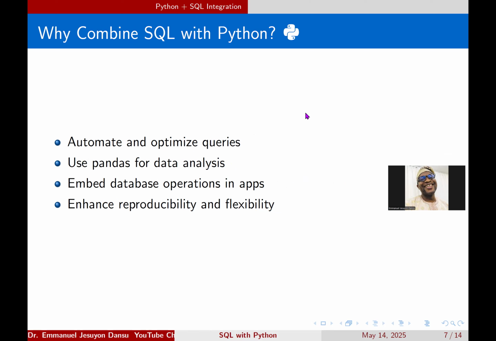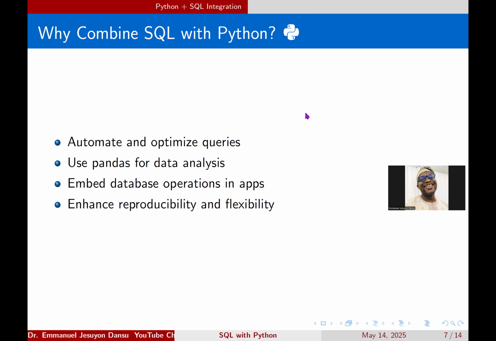In doing data analysis in Python, you can generate your own data by just typing it out as dictionaries or Python data structures like lists, tuples and all of that. But now, bringing SQL into it, you're mounting an SQL database. You can use pandas for data analysis using data from SQL. So that's another thing we are going to see as we go on.